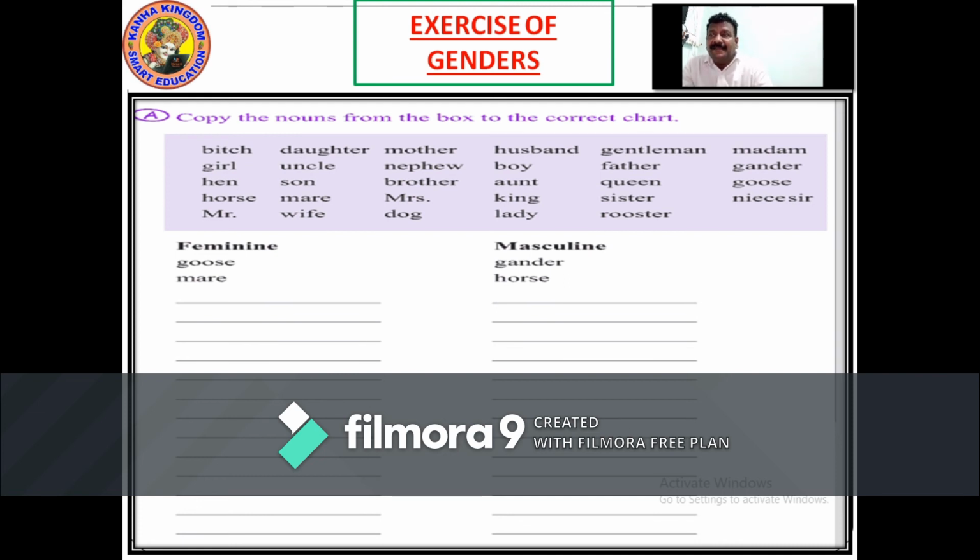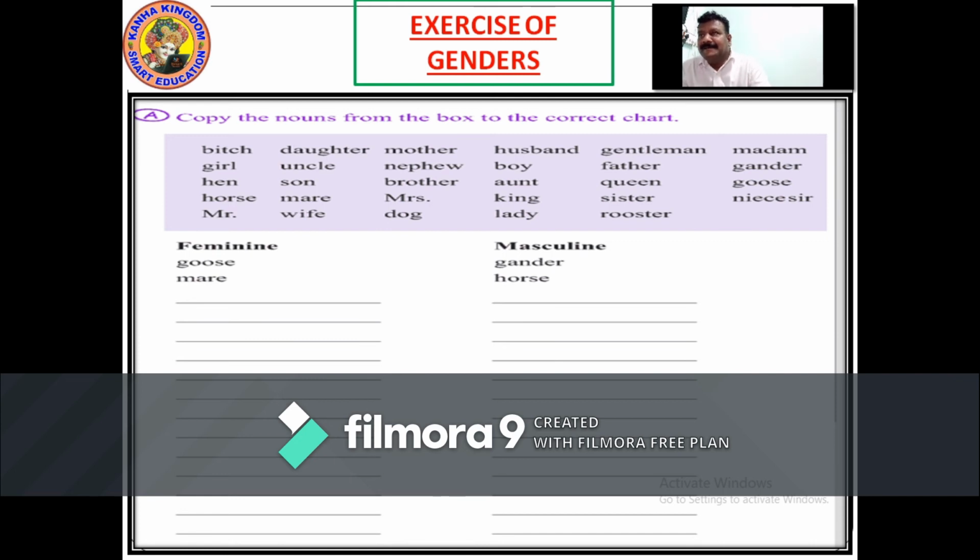Bitch, feminine. Daughter, feminine. Mother, feminine. Husband, masculine. Gentleman, masculine. Madam, feminine. Girl, feminine. Uncle, masculine. Nephew, masculine. Boy, masculine. Father, masculine. Gander, masculine. Hen, feminine. Son, masculine. Brother, masculine. Aunt, feminine. Queen, feminine. Goose, feminine. Horse, masculine. Mare, feminine. Mrs, feminine.